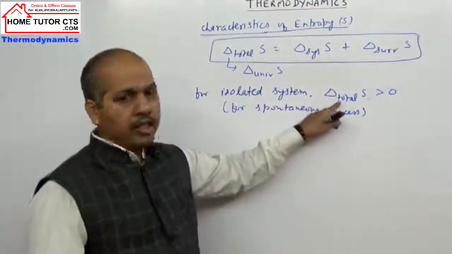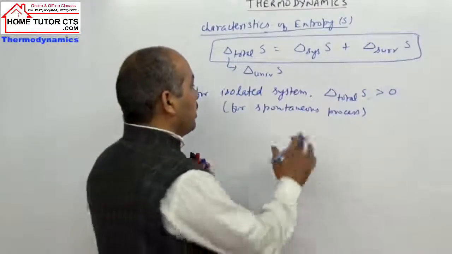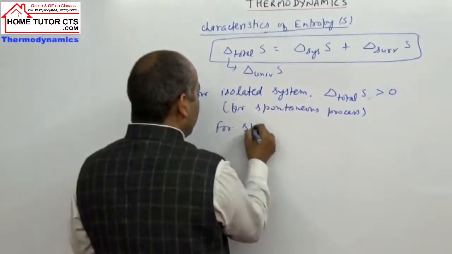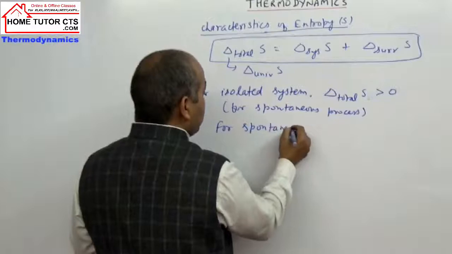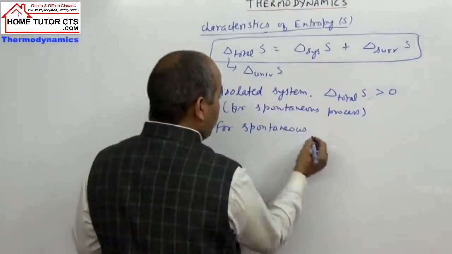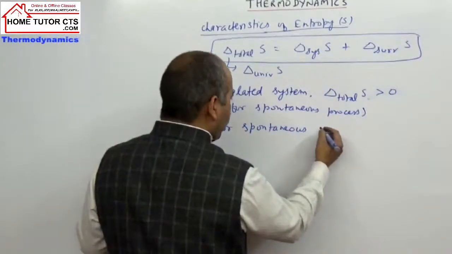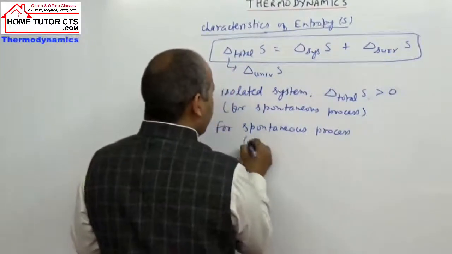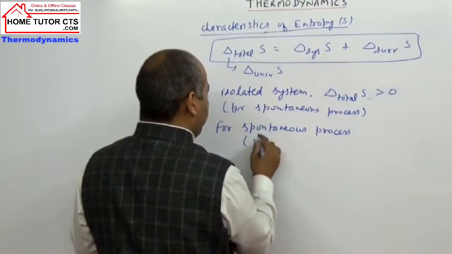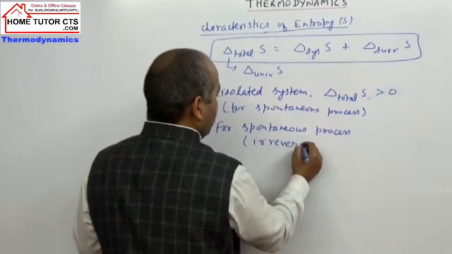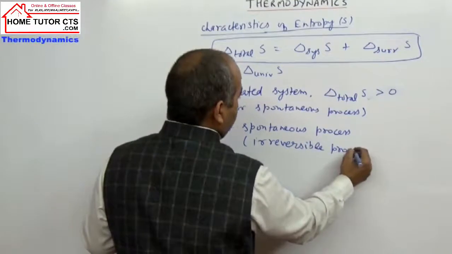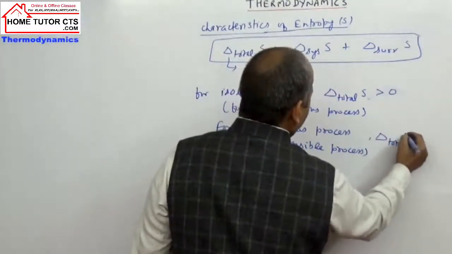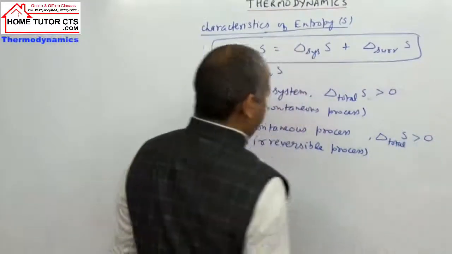In fact it is system only, will be positive, and it is for any case you can write here if for spontaneous process, or you can take irreversible process. What happens? Delta S total will be positive.